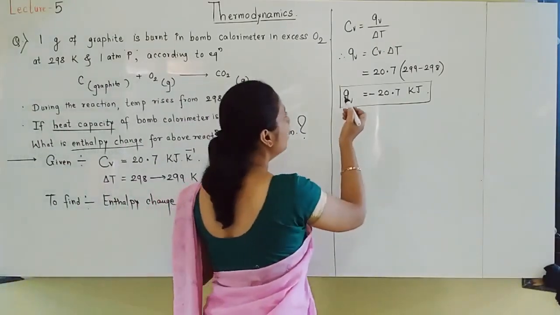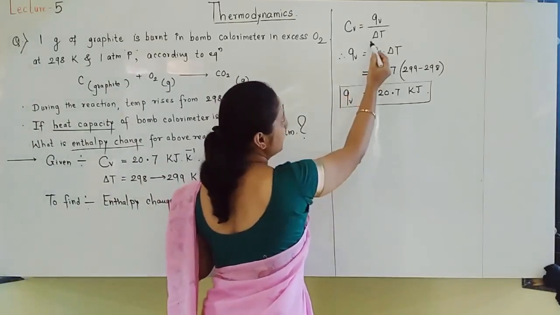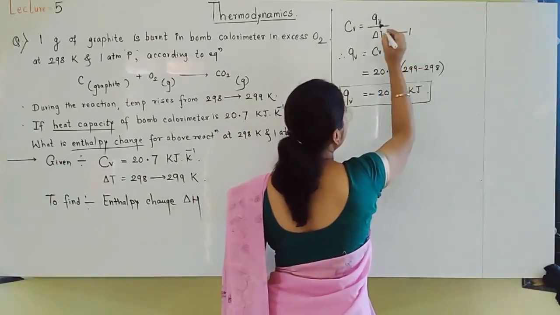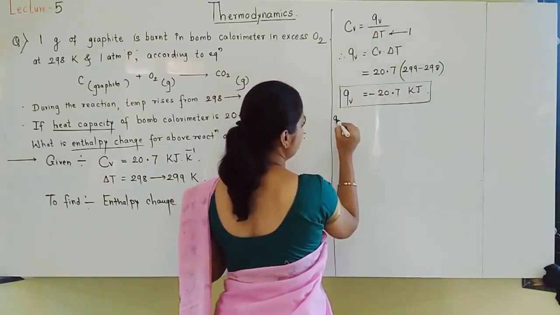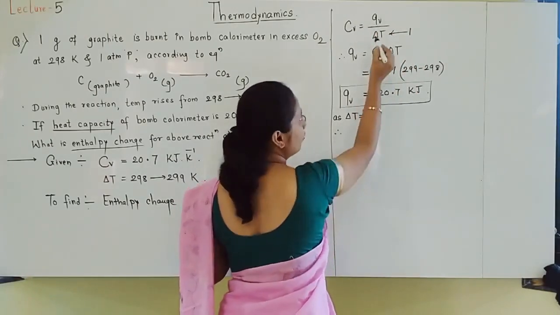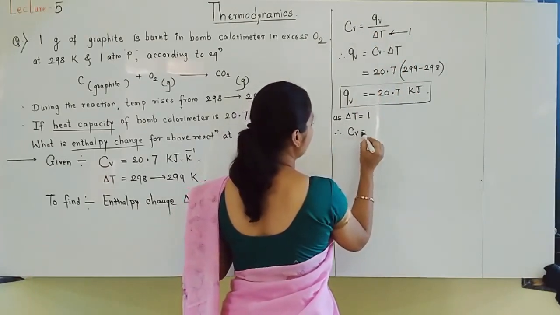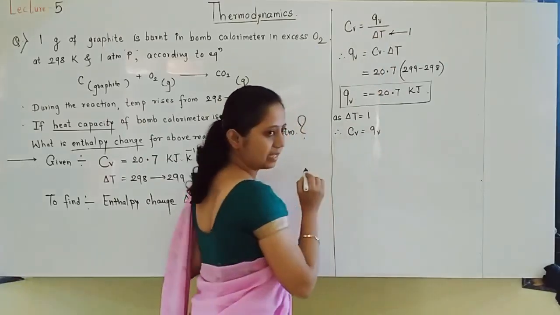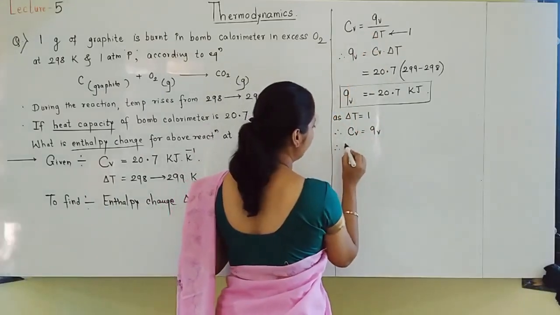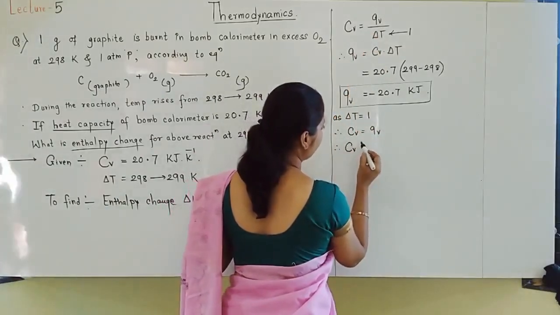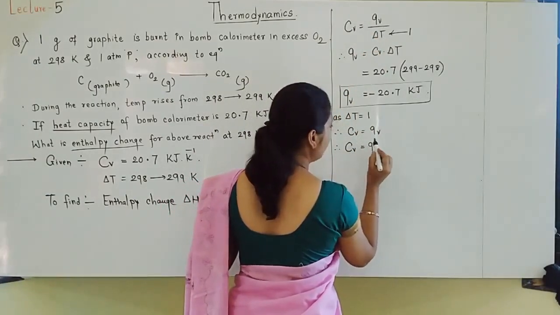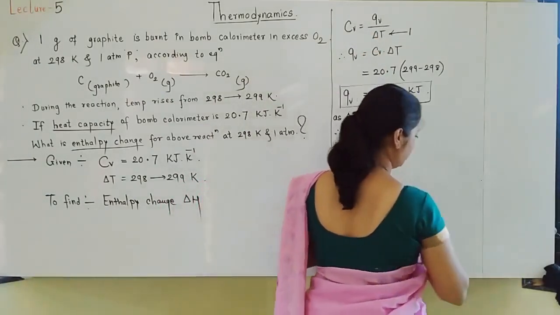Now we know that delta T here is 1. As delta T is equal to 1, we can say that CV is equal to QV.